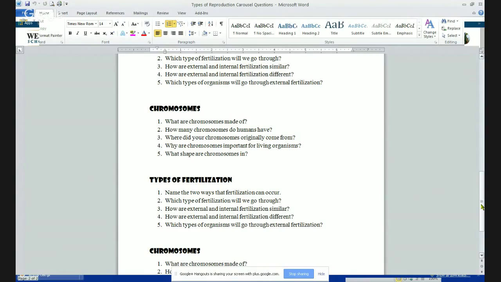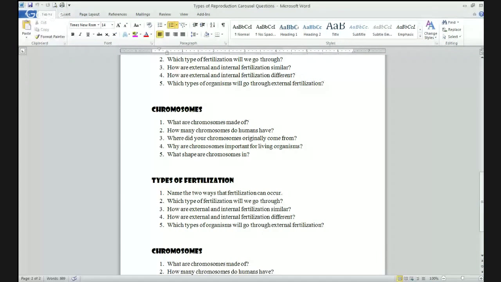Chromosomes, number 4, are important for living organisms because they determine your traits. They determine what you're going to look like, what kind of blood type you're going to have. It determines a lot of your physical characteristics. And number 5, what shapes are chromosomes in? That would be an X shape.